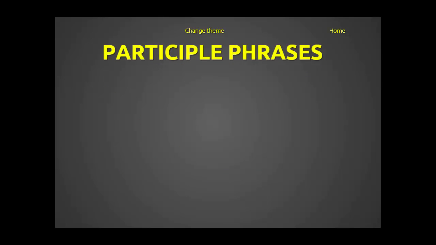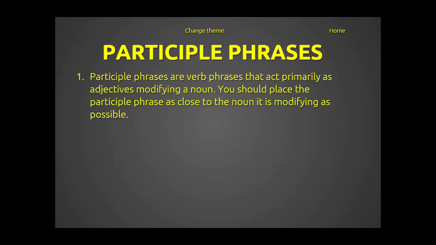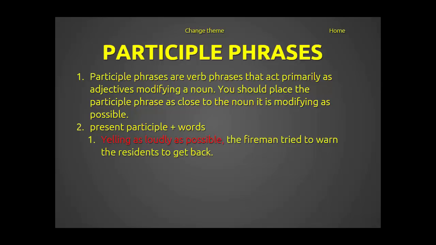Next up is participle phrases. Participle phrases are verb phrases that act primarily as adjectives modifying a noun. You should place the participle phrase as close to the noun it is modifying as possible. So usually this is a present participle with some words, and a present participle has an ing ending.